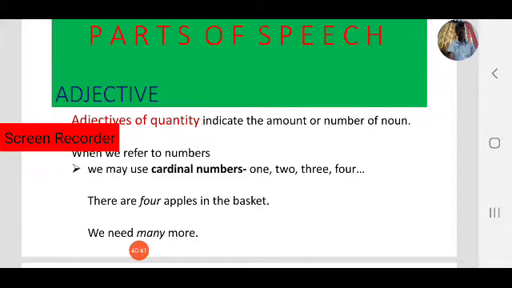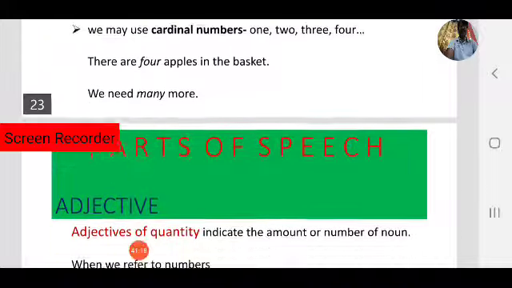Here again, numbers are of two types: cardinal numbers and ordinal numbers. For example, there are 4 apples in the basket. How many apples? 4. So 4 is an adjective. 4 is an adjective that describes quantity. 4 comes under cardinal numbers. We need many more. Okay, many, what is that? Quantity adjective. This many comes under adjectives of quantity. Next,